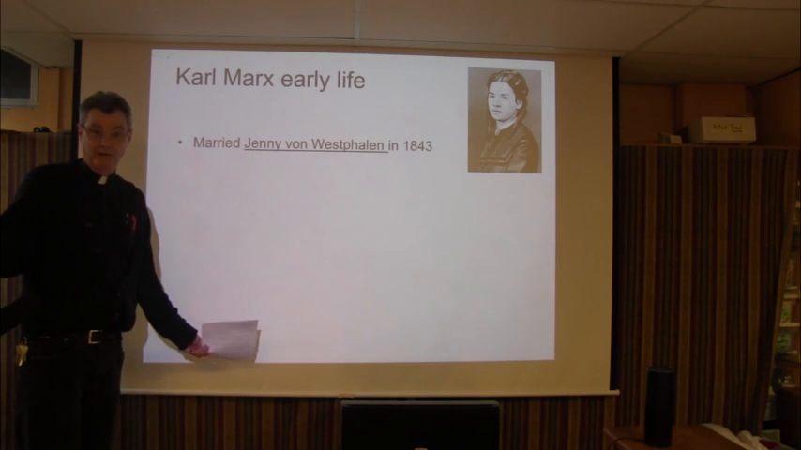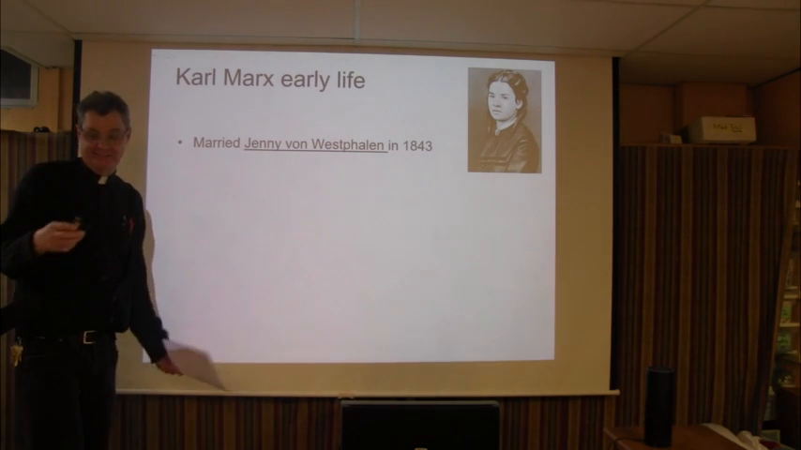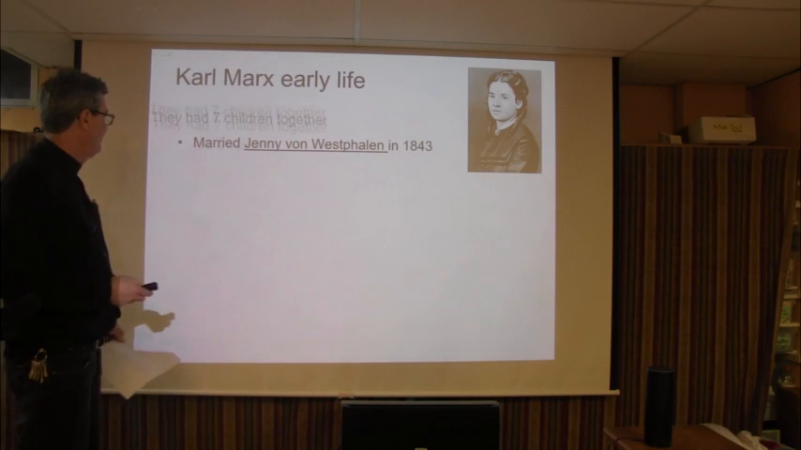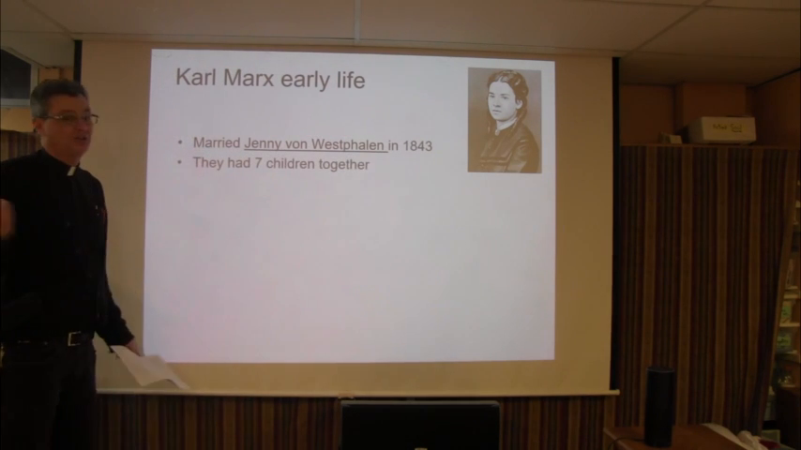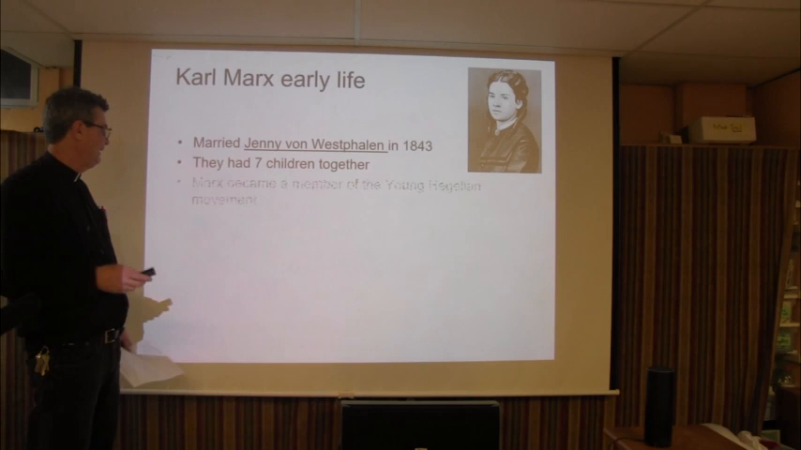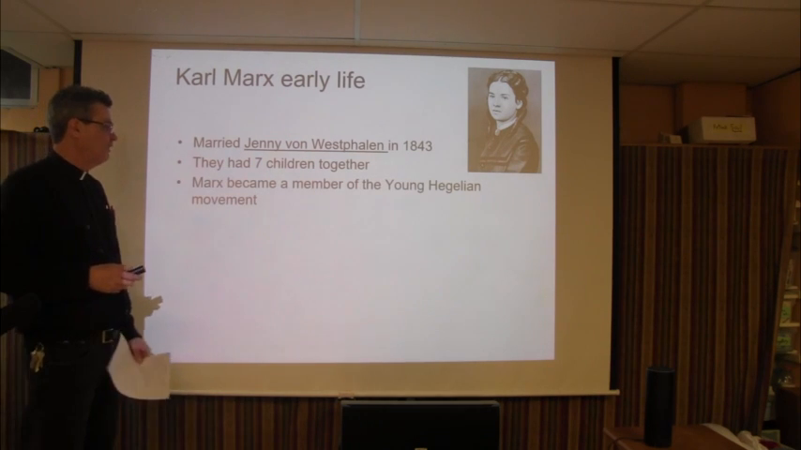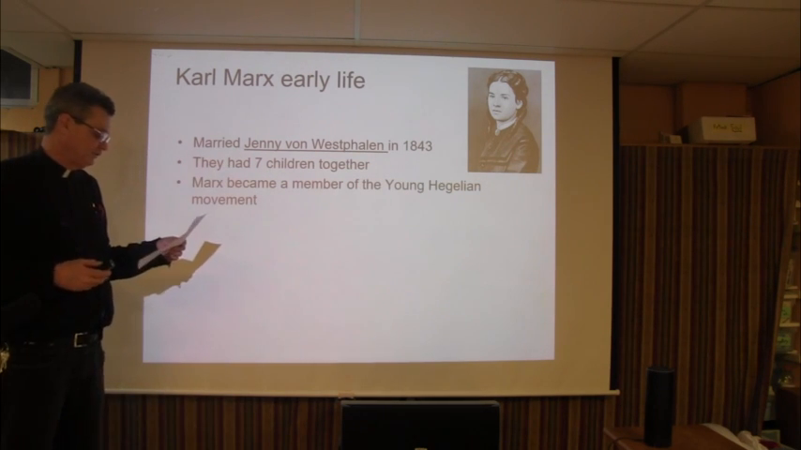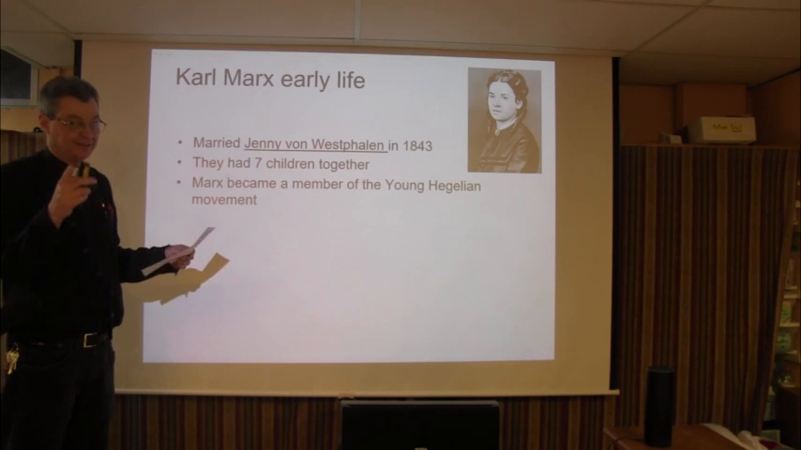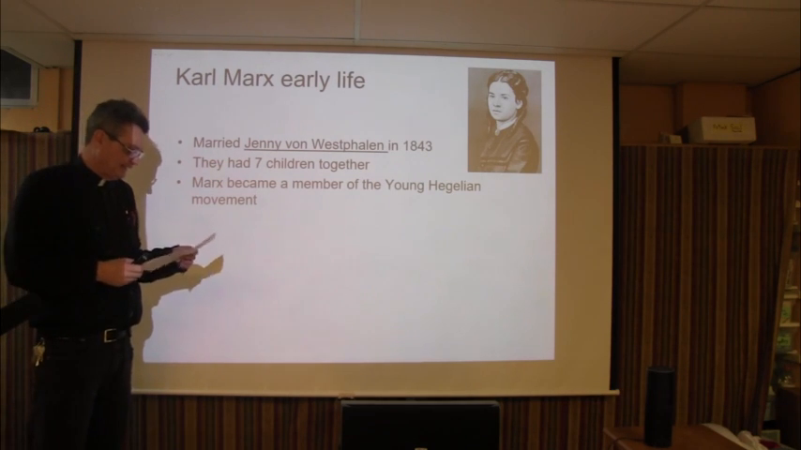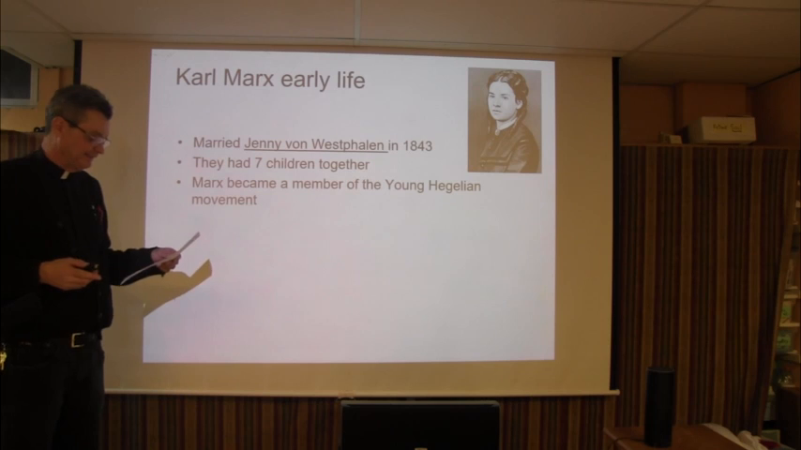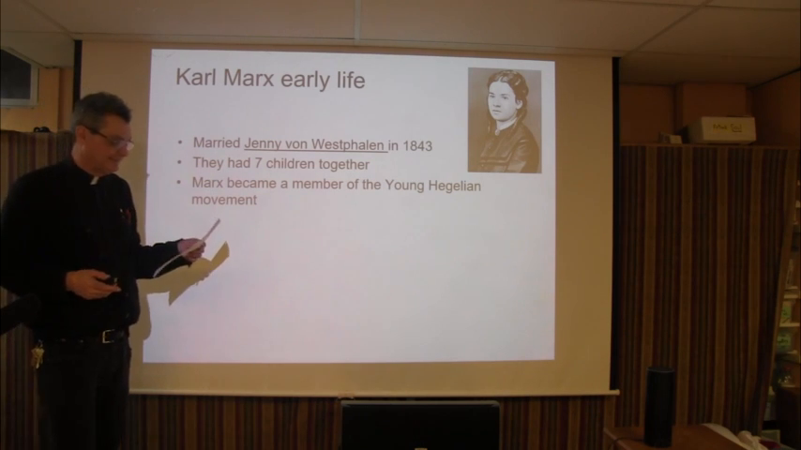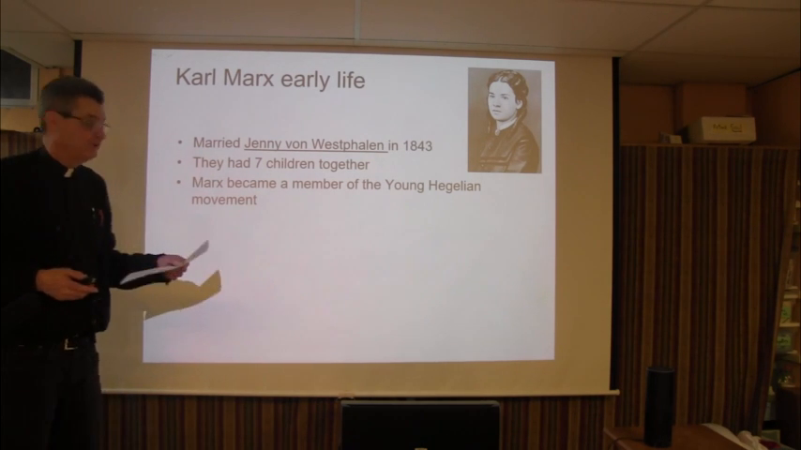Thank you. Wow. I want to see you guys do that. Okay, let's continue. They had 7 children together. And Marx became a member of the Young Hegelians. And that would be number 10. What anti-Christian organization did he join at the university?